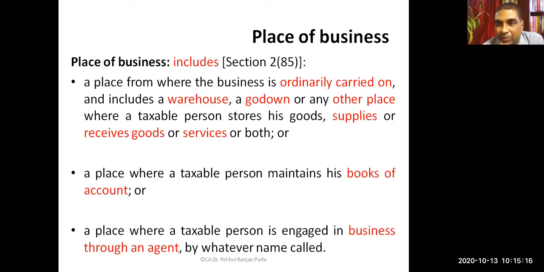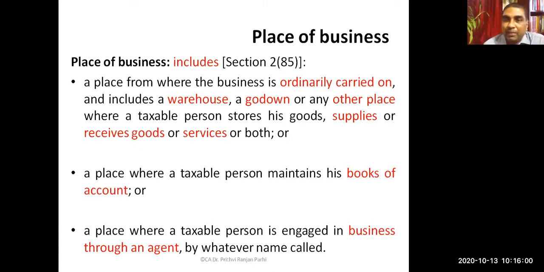Place of business. This is a new definition for us. We have not learned it earlier. Business we have understood, but what is place of business? An inclusive definition is given under section 2 clause 85. So place of business includes a place where business is ordinarily carried on. And it includes a warehouse, godown, or other place where a taxable person stores his goods, supplies, or receives goods or services or both. So the storehouses, godowns, warehouses, all these things are included in the place of business.